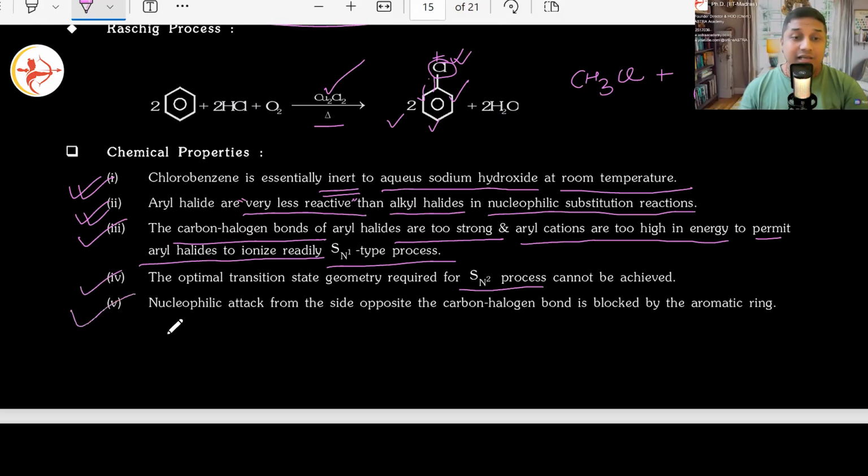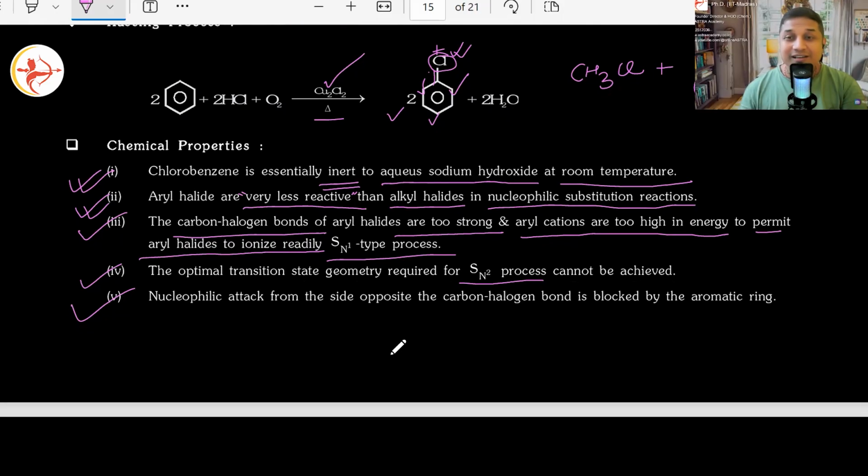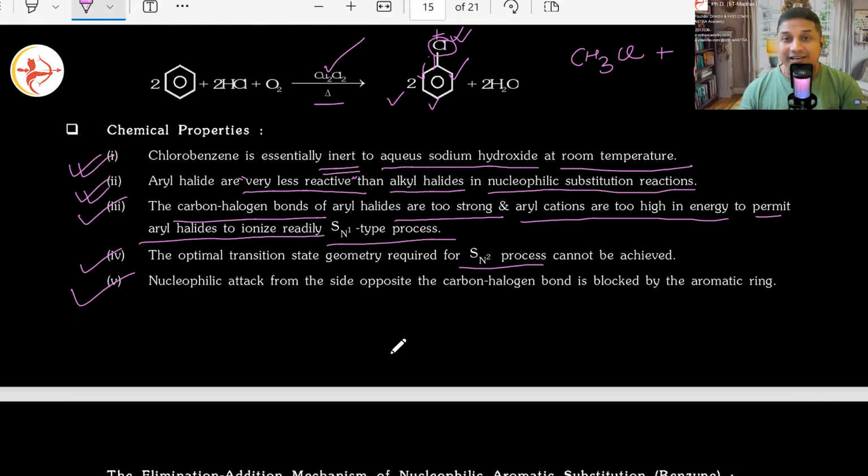Next thing is nucleophilic attack from the side opposite the carbon-halogen bond is blocked by the aromatic ring. You remember, always in SN2 there used to be a back attack of the nucleophile, causing which type of inversion? Walden inversion. From D to L in enantiomer changes, or L to D in enantiomeric inversion used to happen.